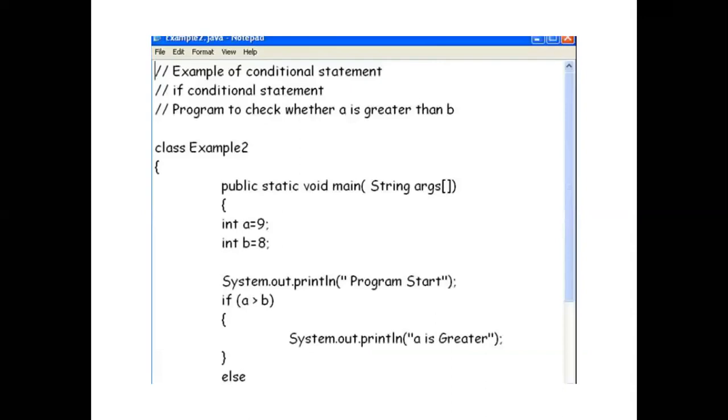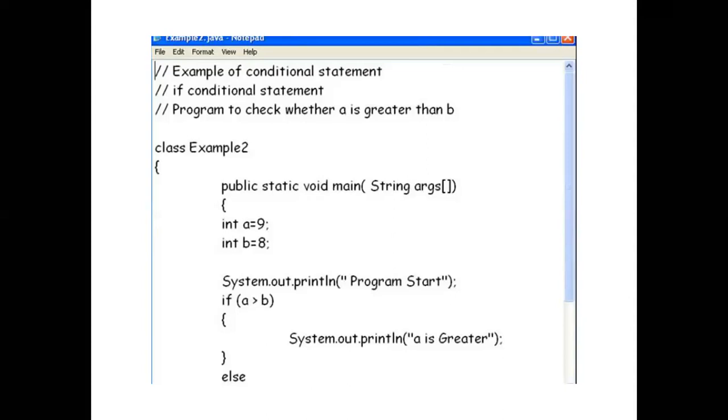Now this is one of the programs: a program to check whether A is greater than B. You have to write class example2. Public, you have to write the same thing as mentioned at the starting: public static void main, and then String args. Then the starting bracket, and write int A is equal to 9, int B is equal to 8. You are going to assign the values directly here.